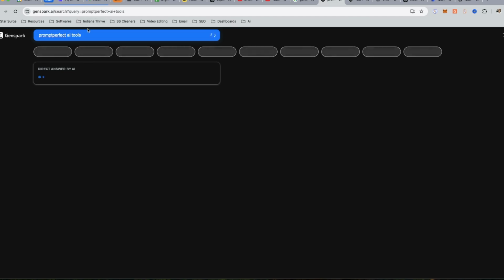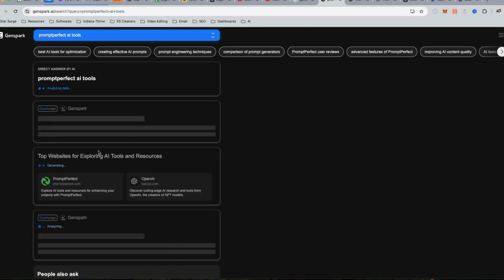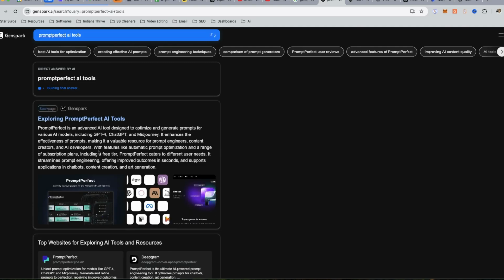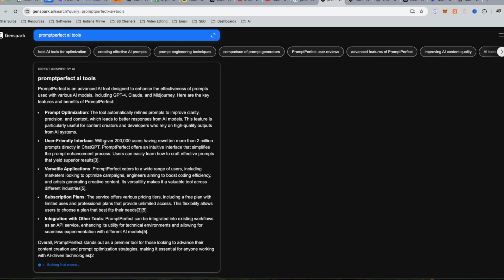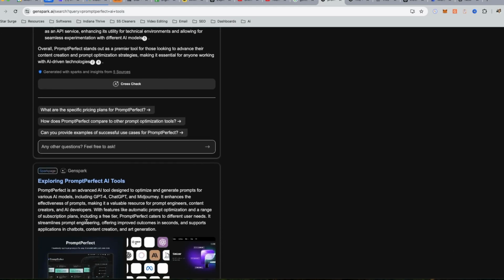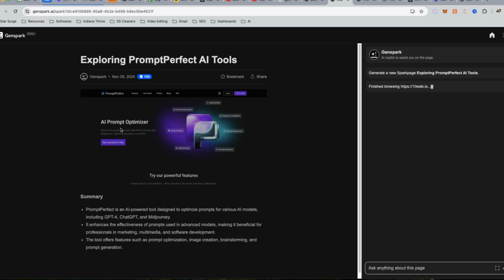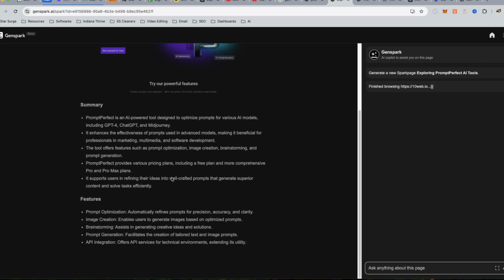I put tools, but... So I'm going to click on here, which is a Spark page created by Genspark, and this is the tool. Prompt Perfect is an AI-powered tool designed to optimize prompts for various AI models. Okay, well, I could use that. I'm not very good at prompting.